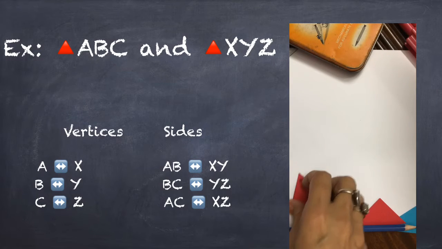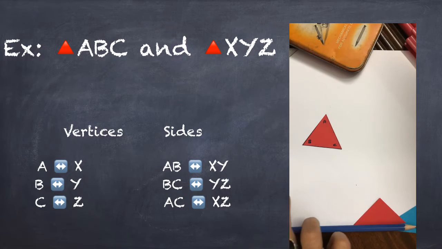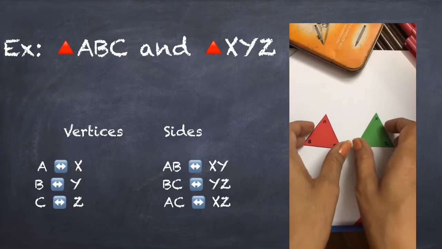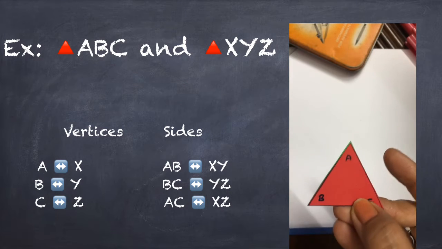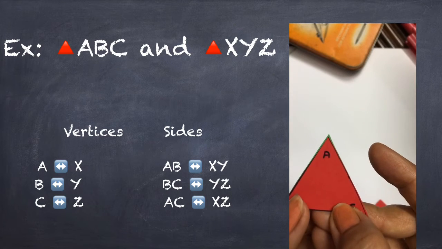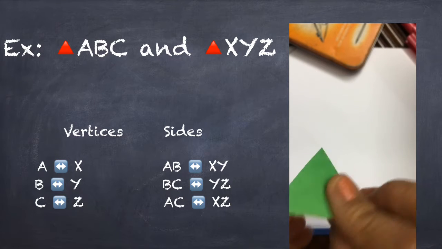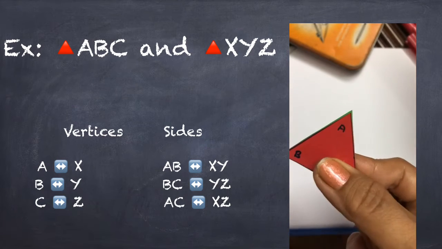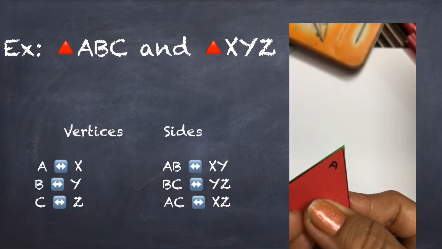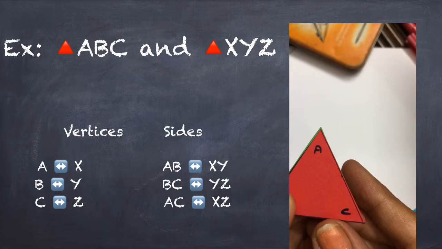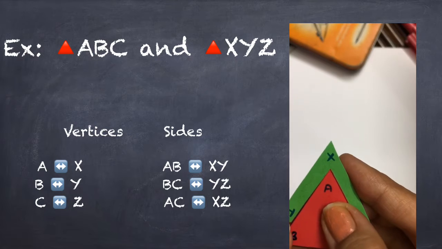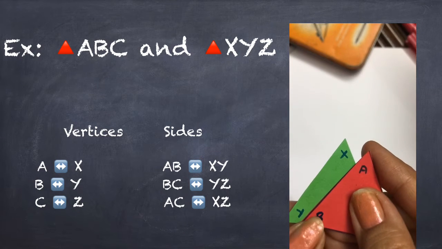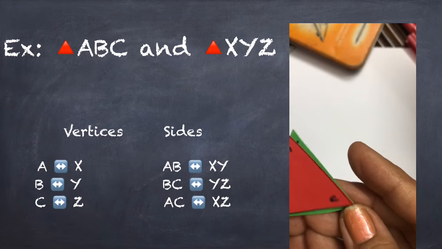Consider triangle ABC and triangle XYZ. If I place ABC over XYZ, you can see that the two triangles cover each other exactly and they are of the same shape and size. Also notice that A falls on X, B on Y, C on Z.